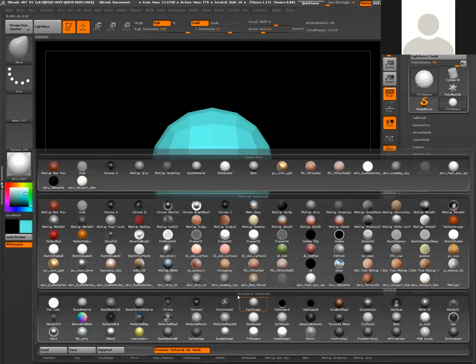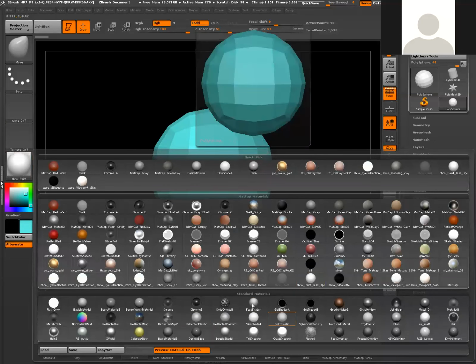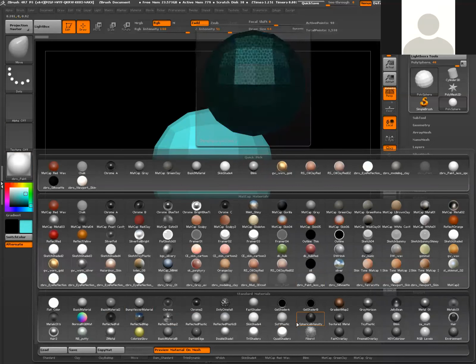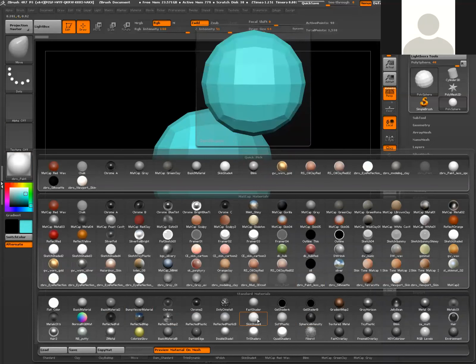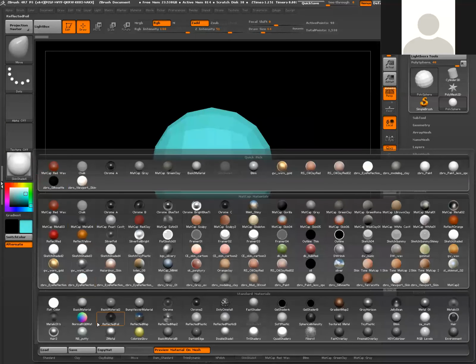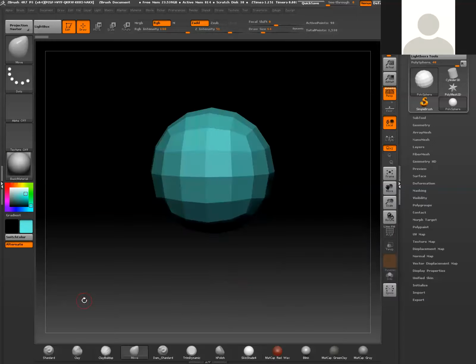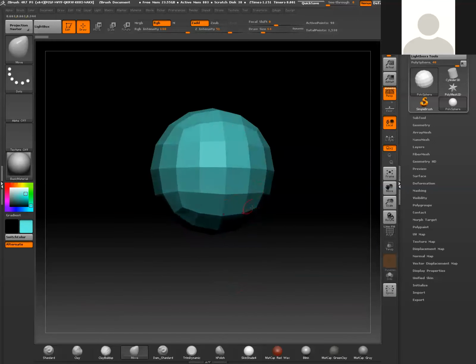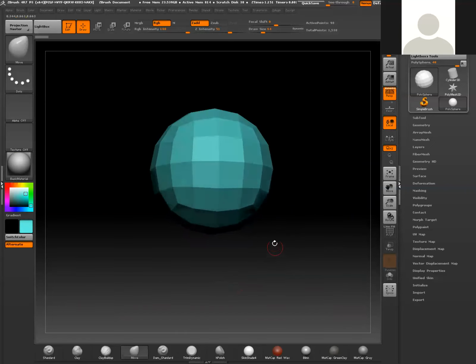As far as the standard materials are concerned, these do come shipped. So a safe one for you guys to use if you really want something that's basic but shows the form nicely: Skin Shade is quite nice to give you that putty feel. And another one that I find myself using quite often is just Basic Material. You get a little bit of darker shading on that one, but it's still fairly nice. Okay, let me pause for a second and we'll start a new chapter here.